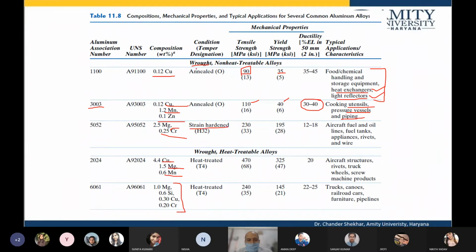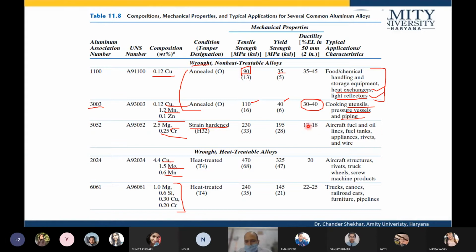Whereas in the strain hardened, these all are annealed. That means heated at the temperature where the movement of the atoms in the solid is good. And strain hardened means the solid is under strain, has been pressed. It is similar to cold working, resulting in a lot of strain in the lattice.